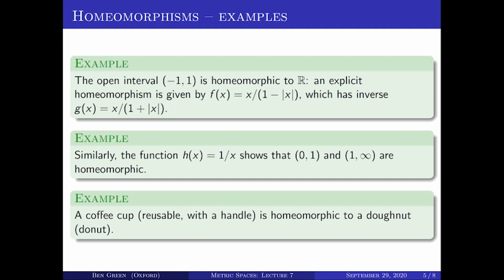A very famous example from topology is that a coffee cup is homeomorphic to a donut. I've written the American spelling of donut there as well, because if you search using that spelling, you'll find some nice YouTube videos of this homeomorphism, with a coffee cup being turned into a donut. I recommend you do that if you've never heard this fact before.